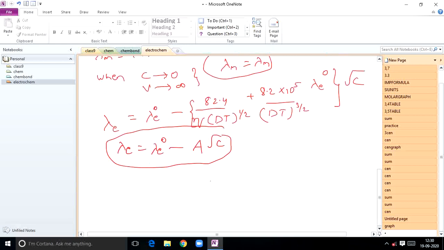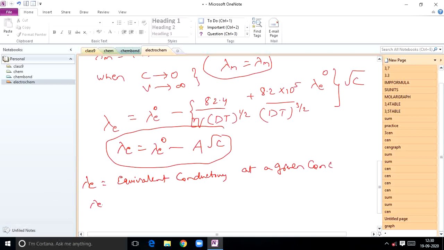In that expression, you already know lambda E is the equivalent conductivity of an electrolyte at a given concentration.